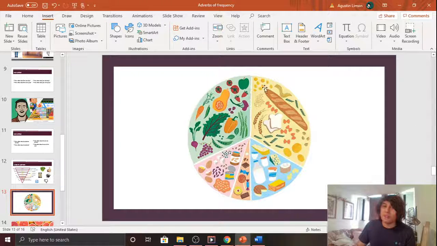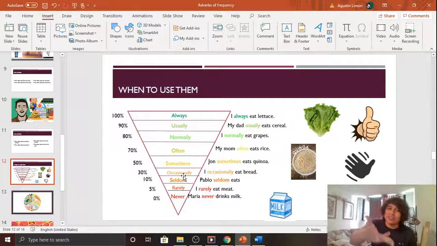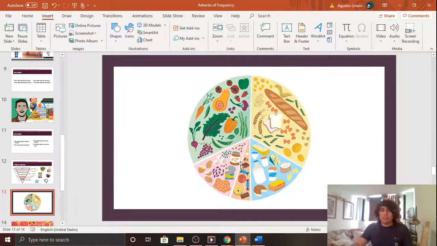Now, anybody know how often we are supposed to eat breads and cereals and grains? Good tip. Since the chart is colored, it goes from green to yellow to red. We're going to be dividing it into different sections: the middle part, the top part, and the bottom part. So we could say we should often eat them, sometimes we should eat them, or occasionally, right? Any of those is fine. So let's look at all these bottom parts: the bread, dairy, milk, beans, all the sugars. How often are we supposed to eat those?